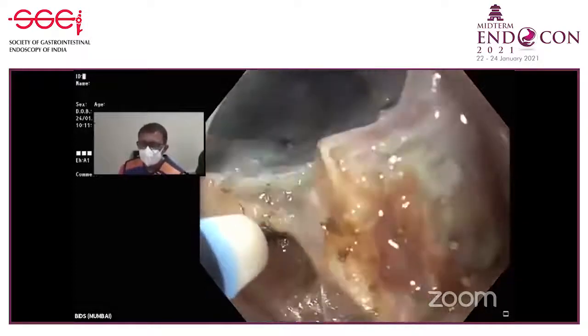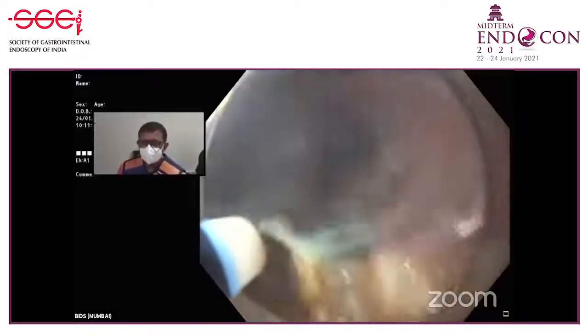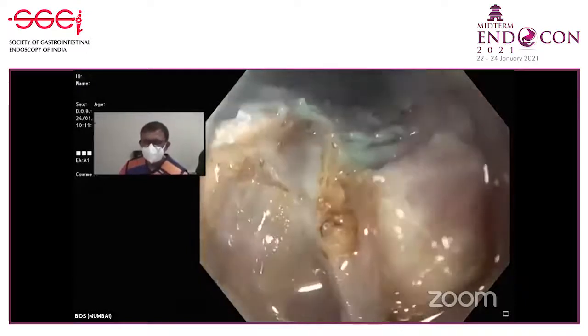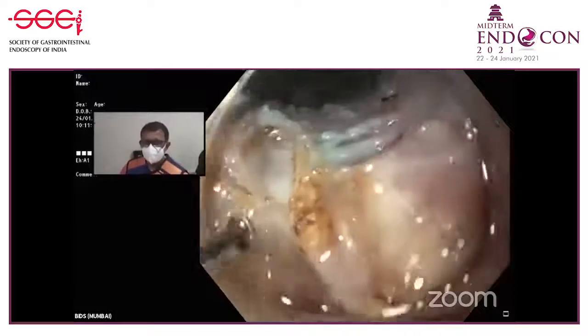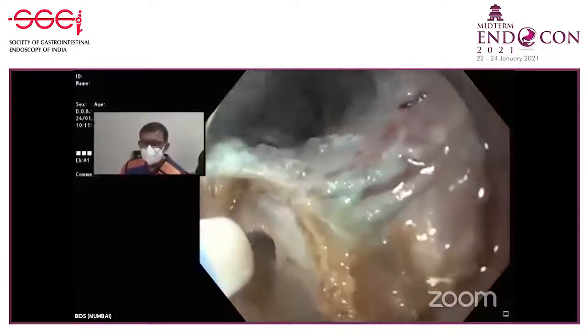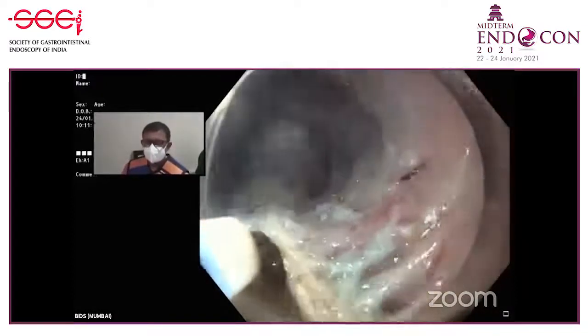No, he wants to ask regarding the collection of debris on the knife. Sometimes there is debris over the knife. If that happens, you just come out, clean the knife and go in. Okay. Here also there is a little bit of blackness on that knife, but that's not coming in my way. It's still cutting very well.